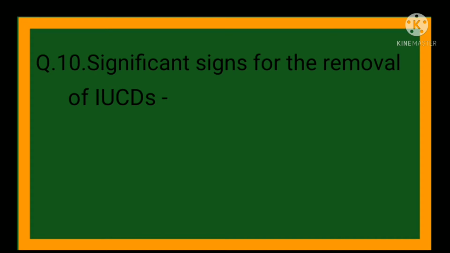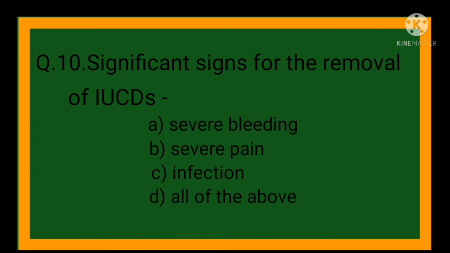Next question number 10. Significant signs for the removal of IUCD. Options are option A, severe bleeding; option B, severe pain; option C, infection; option D, all of the above. So here the correct option is option D, all of the above.